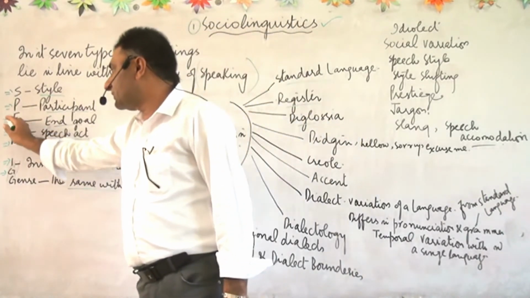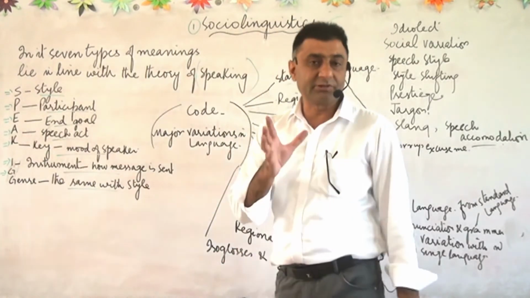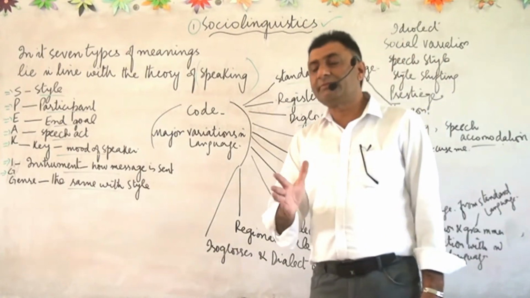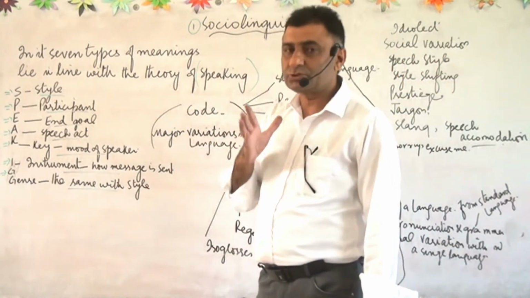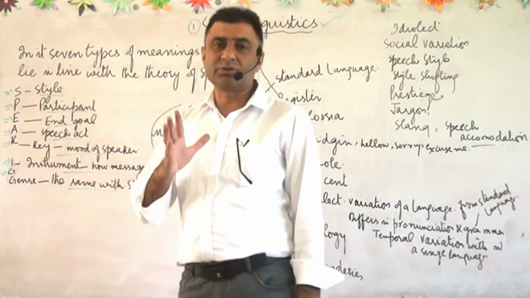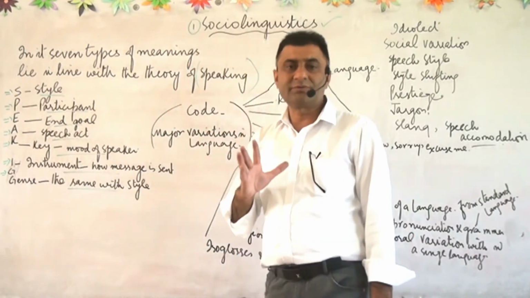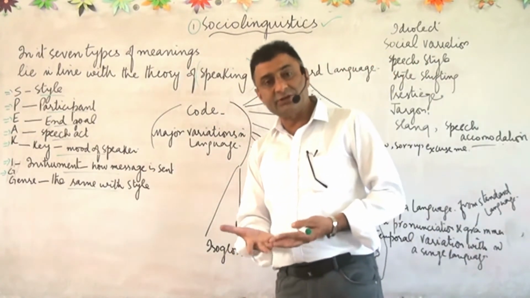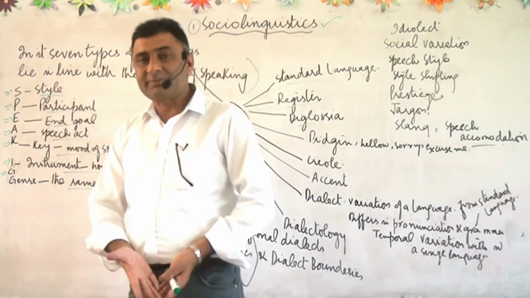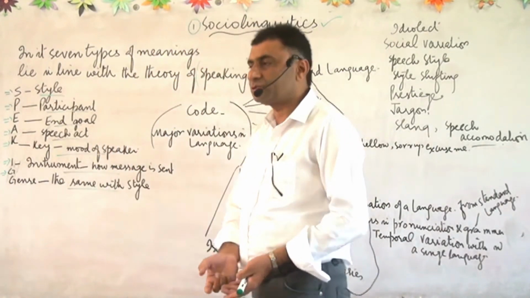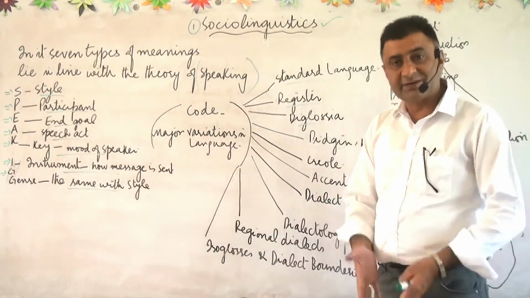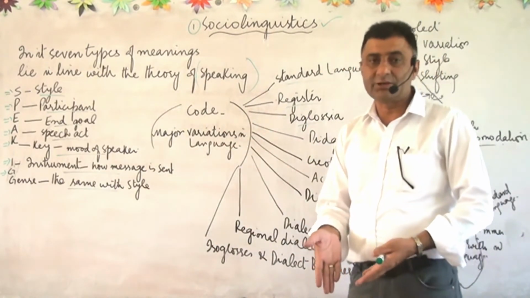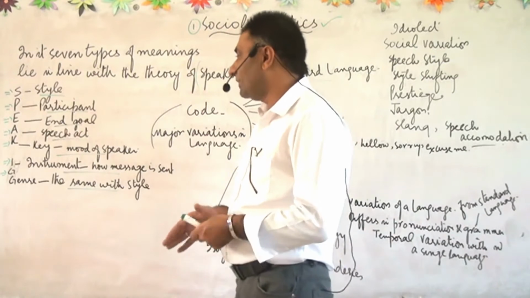Then there is E, and E stands for end goal. End goal means the purpose of speaking. The man who is using this language, what is the end of it? What is the purpose of this? Whether his end is to convey some political message, some religious message, or some economic message, what is he going to convey? That is the end. For what purpose the language is used is also a part of sociolinguistics, because a man is a part of that society, and he uses the language of that society in order to reach the end goal of his speaking.